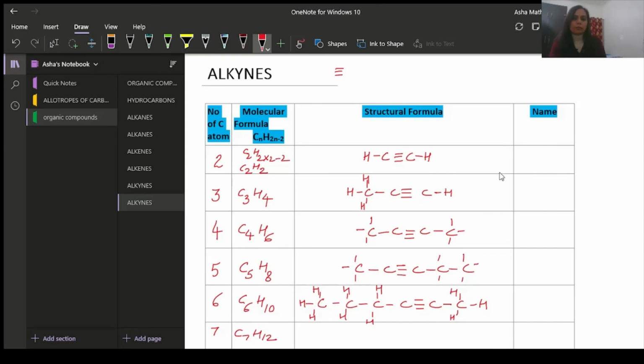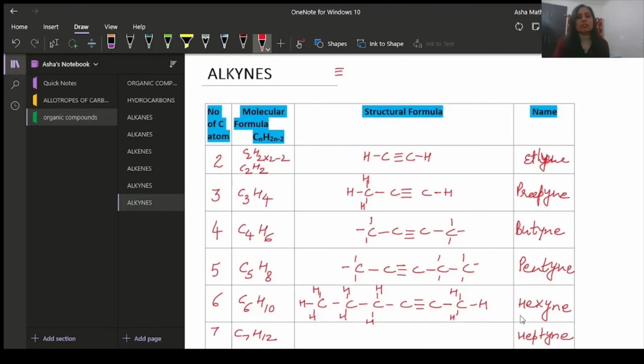Similarly, you can make C7H12. Now how to give the name? For 2 carbon we use eth. The suffix will be yne, Y-N-E. So it is ethyne. The prefix is prop for 3 carbon and the suffix is Y-N-E, propyne. For 4 carbon, the prefix is but and the suffix is yne, butyne. Then for the 5 carbon, pent, Y-N-E, pentyne. For 6 carbon, it is hex, Y-N-E, hexyne. For 7 carbon, it is heptyne.